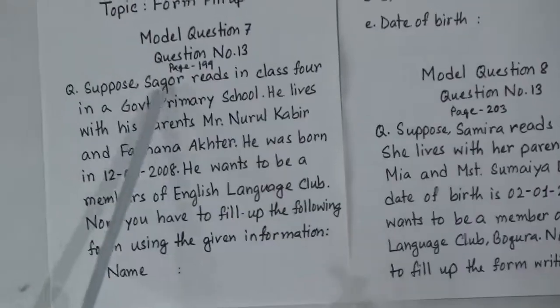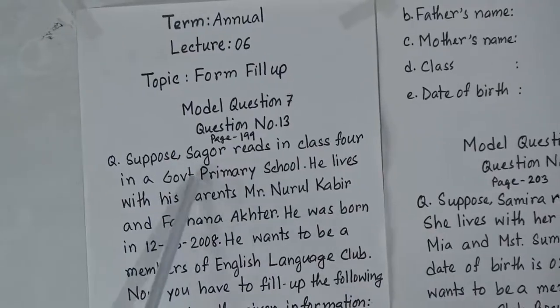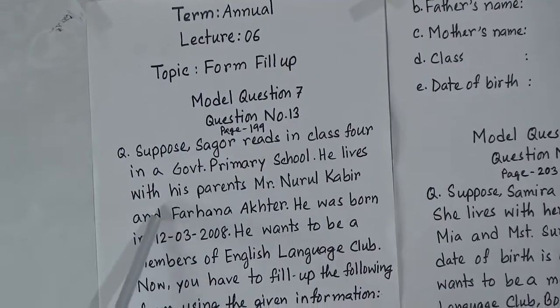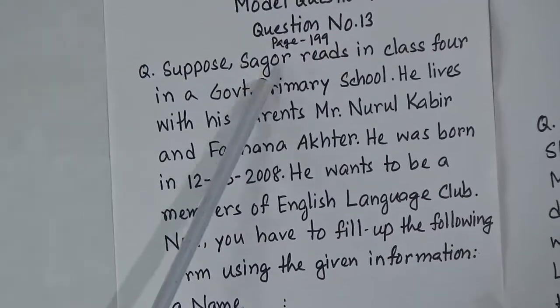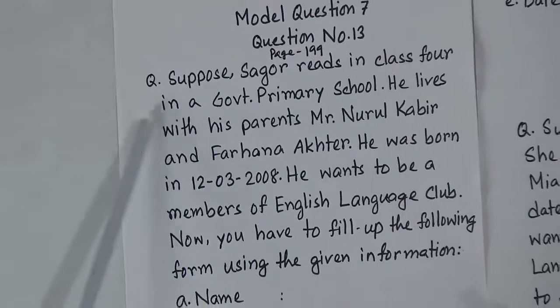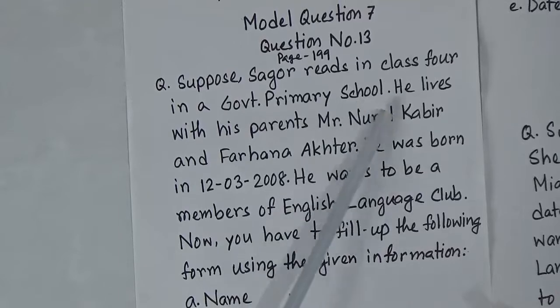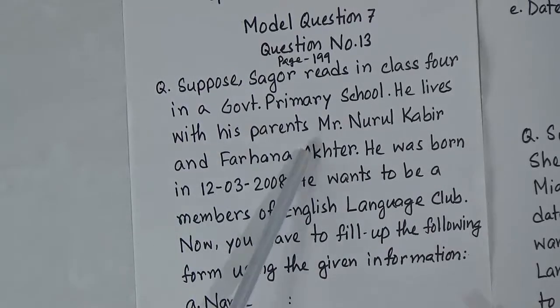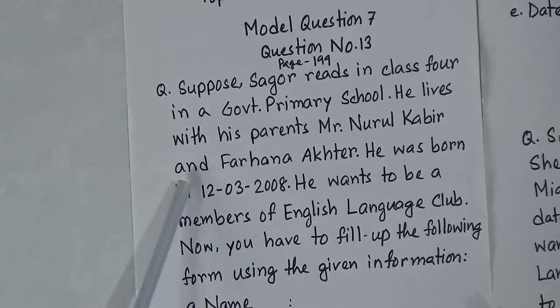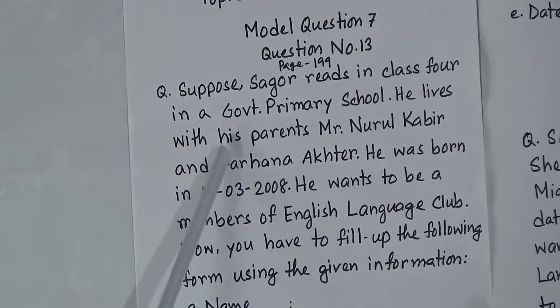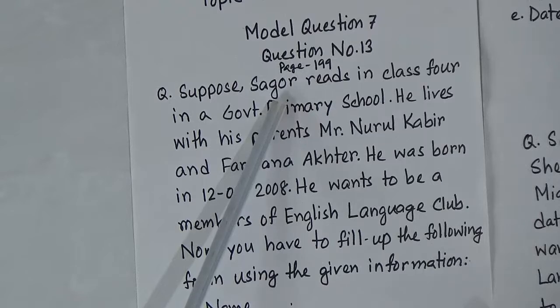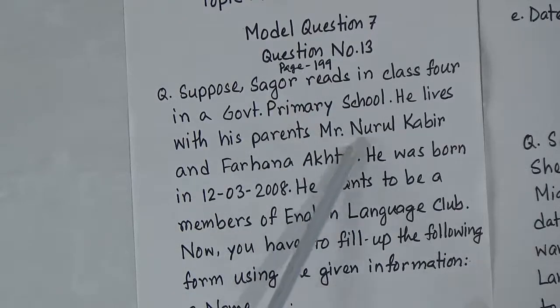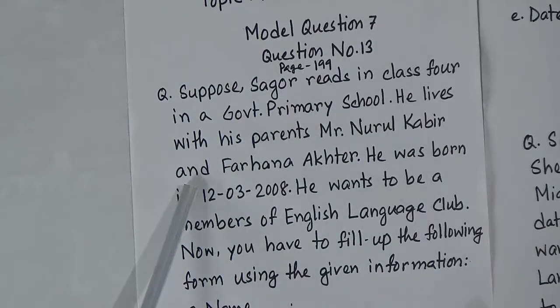Now look, model question number 7 and question number 13. So what is written there? What is our question? Suppose Sagar reads in class 4 in a government primary school. He lives with his parents, Mr. Nurul Kabir and Farhana Akhtar. So the name of the applicant is Sagar, and his father's name is Mr. Nurul Kabir and his mother's name is Farhana Akhtar.